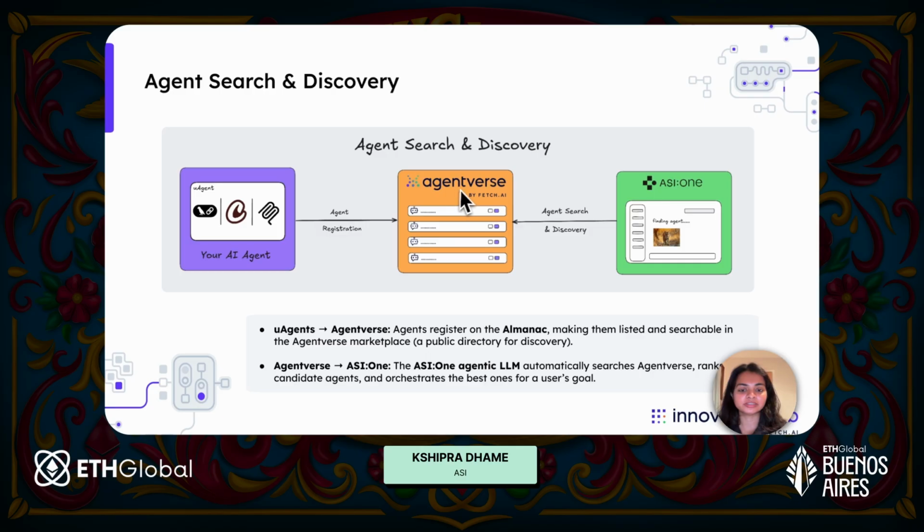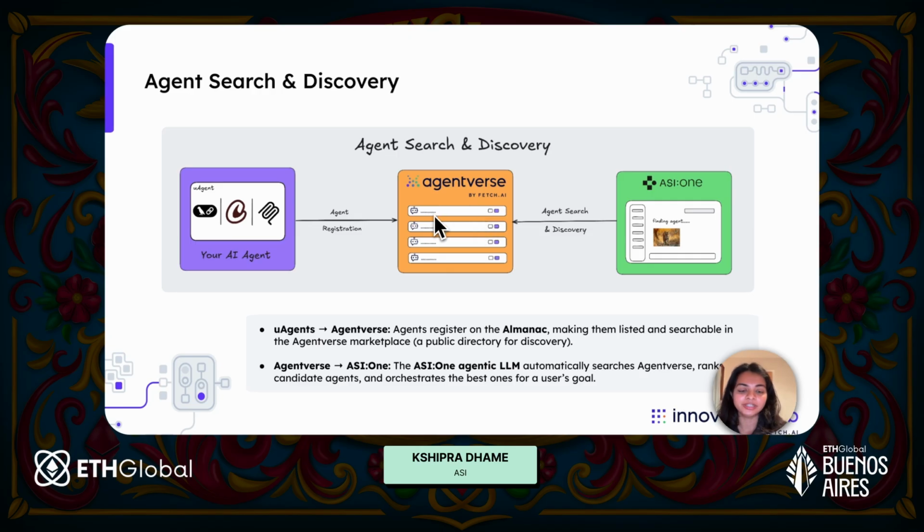Now, once these agents are registered on Agentverse, people can view these agents and people can also discover them through ASI 1. So let's say I'm a normal user and I would like to probably generate an anime character. So I can go to ASI 1 and say, please, can you create me an anime character with so and so description? So ASI 1 natively can obviously generate images,